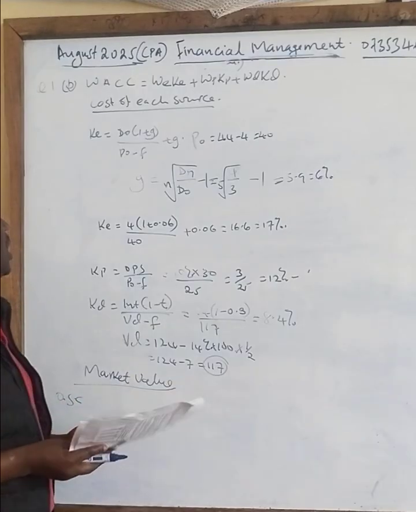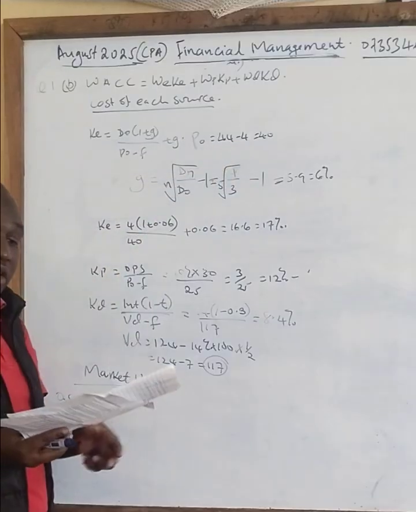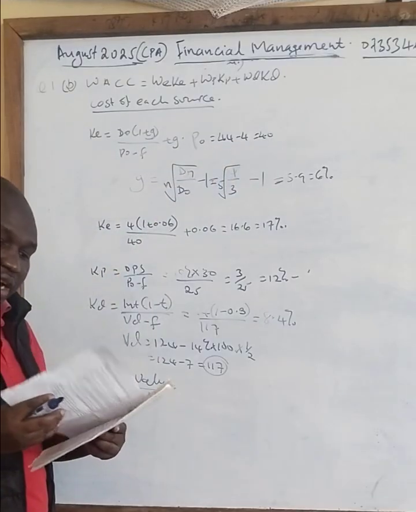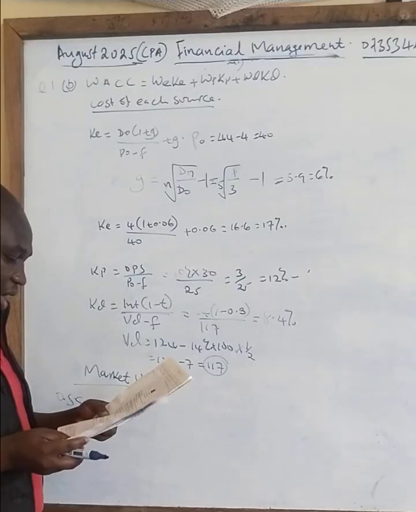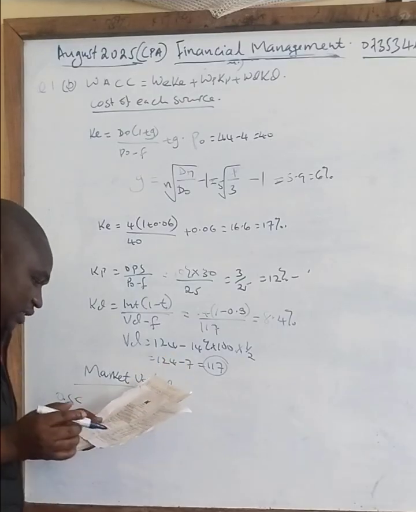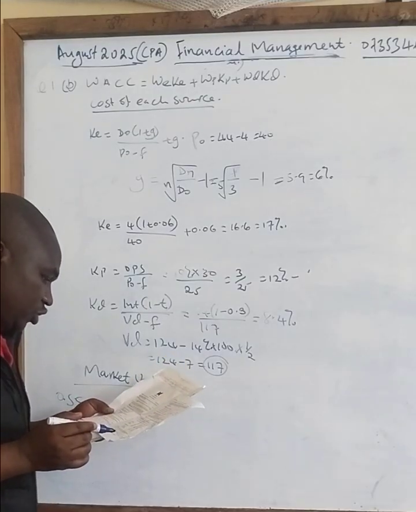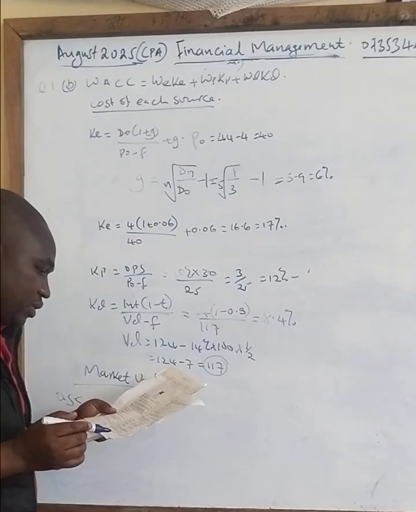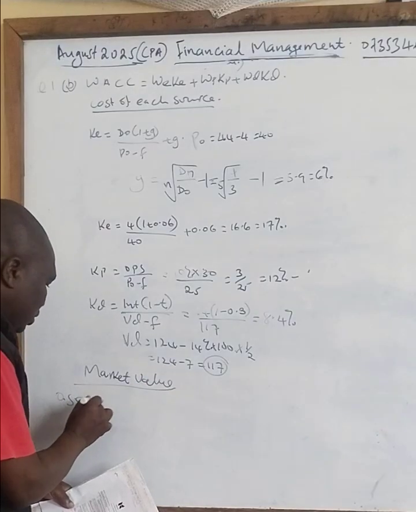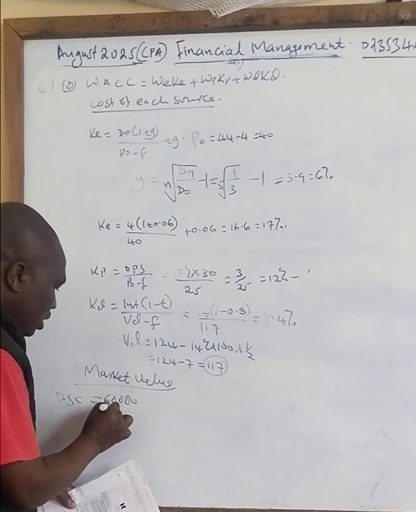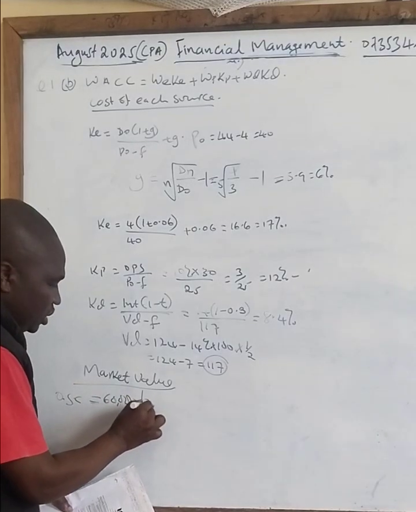Market price of the ordinary shares is 40 shillings. So how many ordinary shares are there? We go to the current capital structure. We have been given 20 shillings par value, then it will be 60,000. Each ordinary share is 20.